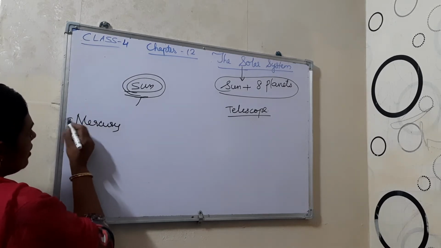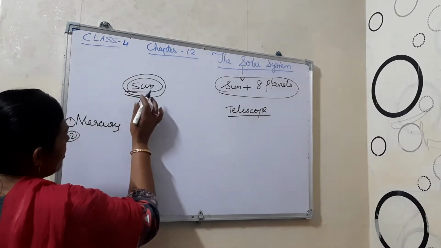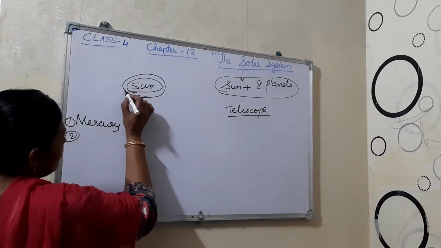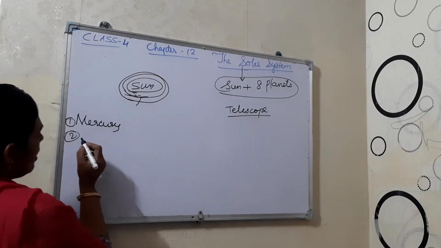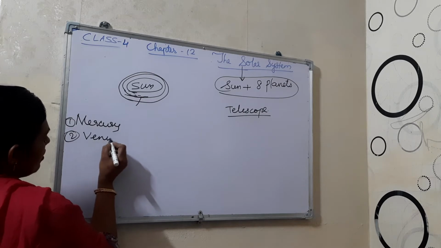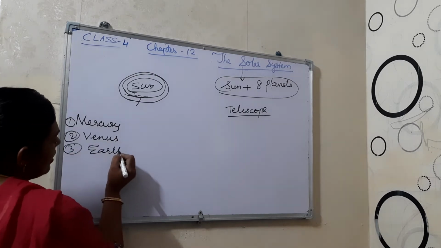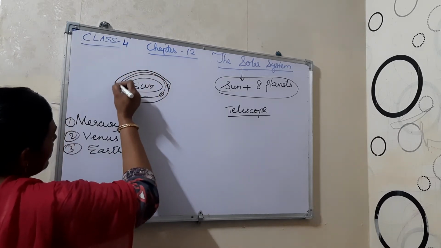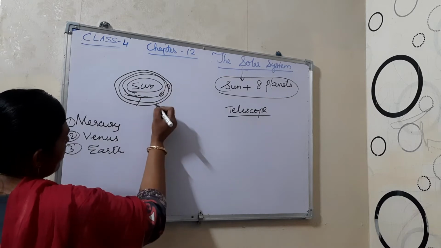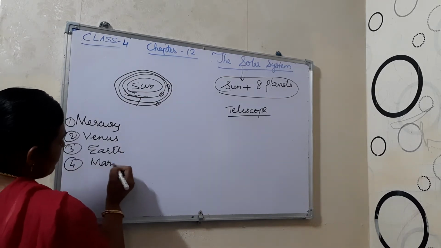Then the second one, Venus, and the third planet, Earth, our own planet. Then the fourth one, Mars.